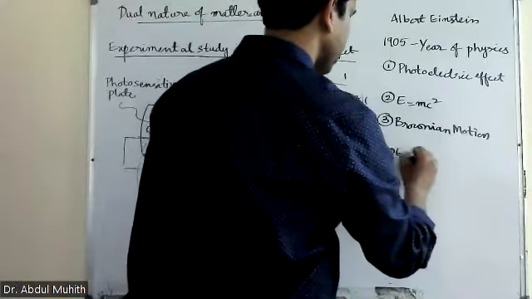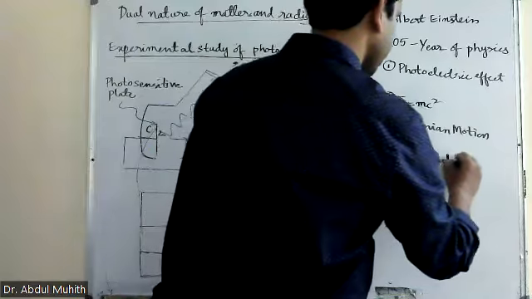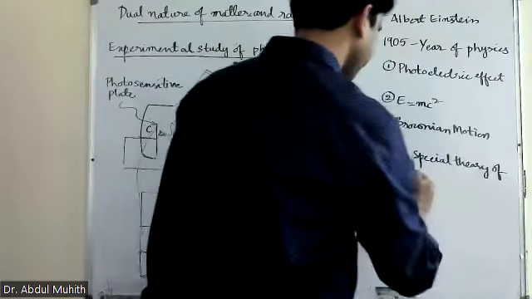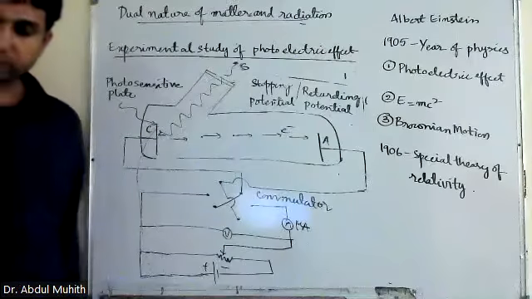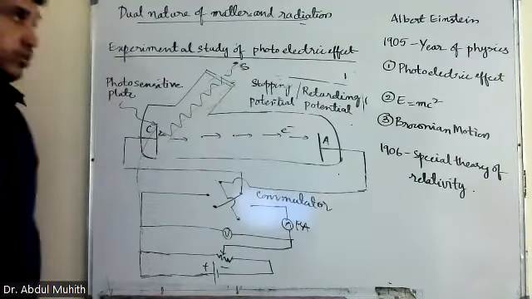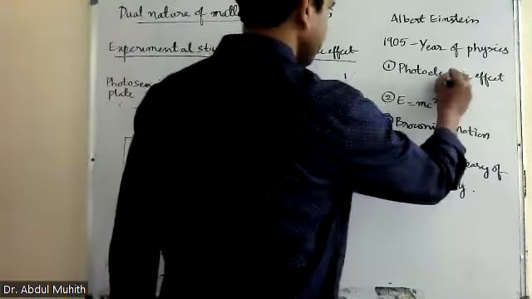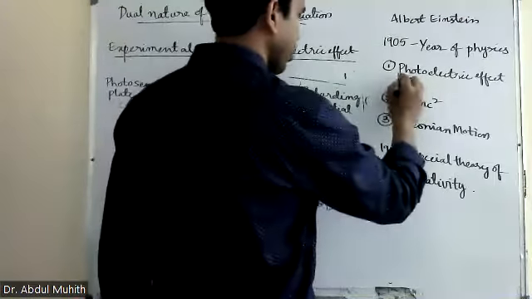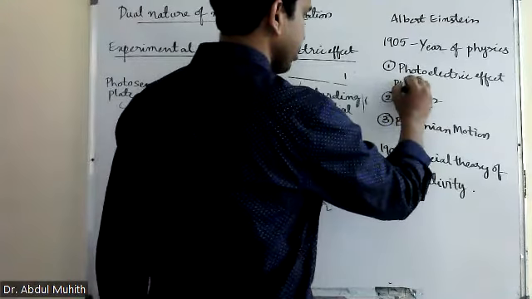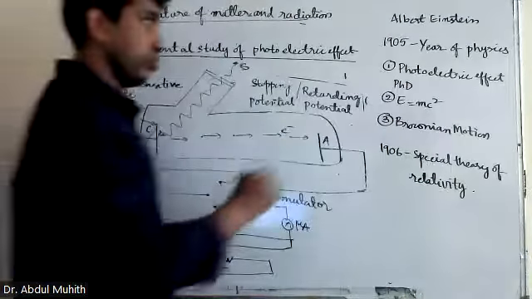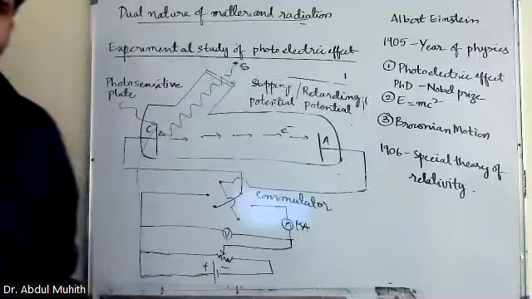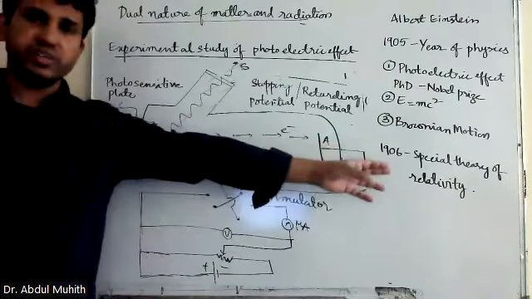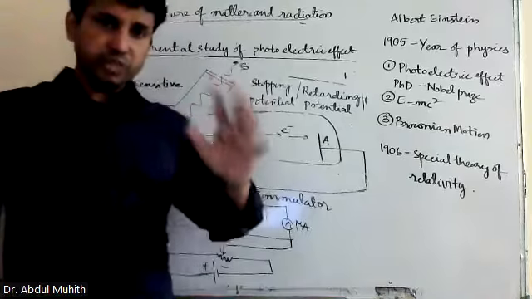In 1906, he published the paper on the special theory of relativity. For the photoelectric effect, he got his PhD, and he also got the Nobel Prize on the same topic, around 1927 or so. Actually, he was supposed to get it for the special theory of relativity. So what is the special theory of relativity?